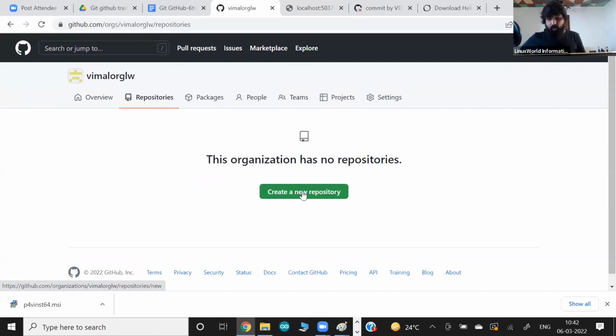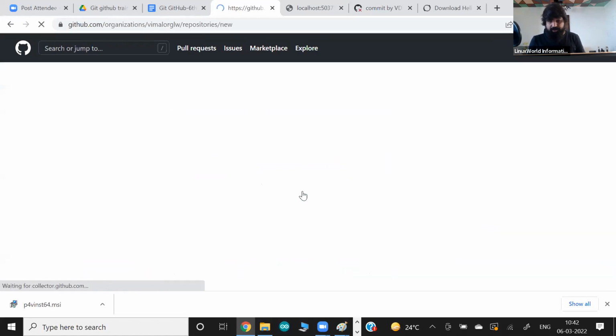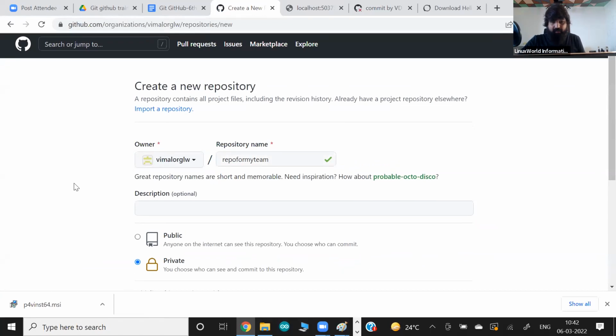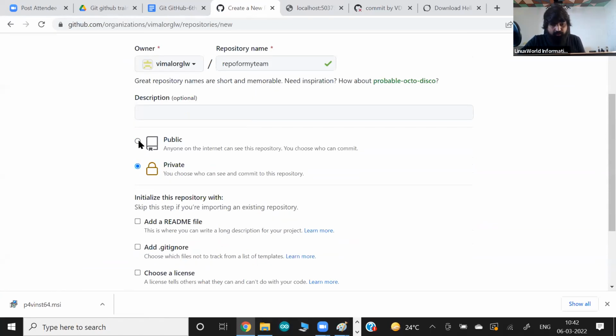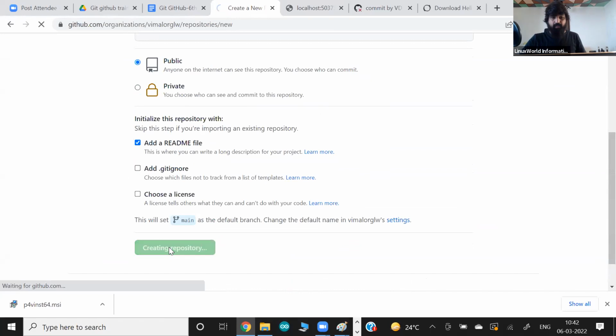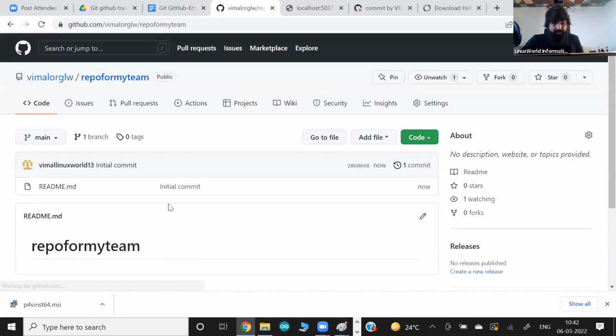I don't want to mess up my older repository. So this is the new repository I'm going to create. The name I'm giving here is repo for my team. Okay, making it public also if you want. Public means anybody can see it, but nobody can add and contribute, but my team members can. That's the difference. I'm going to directly initialize here. Okay, and that's all. My repository has been created, but it is a part of my organization over here.